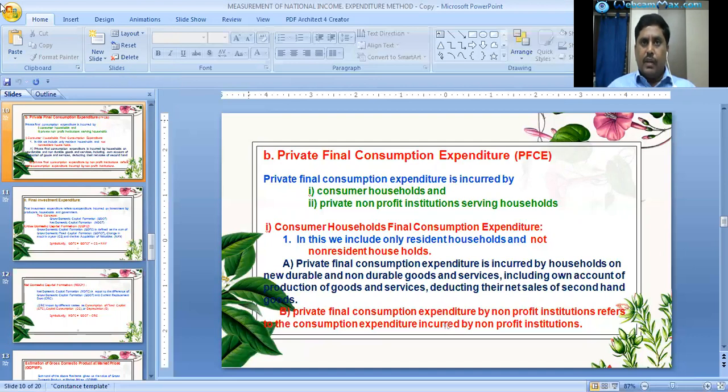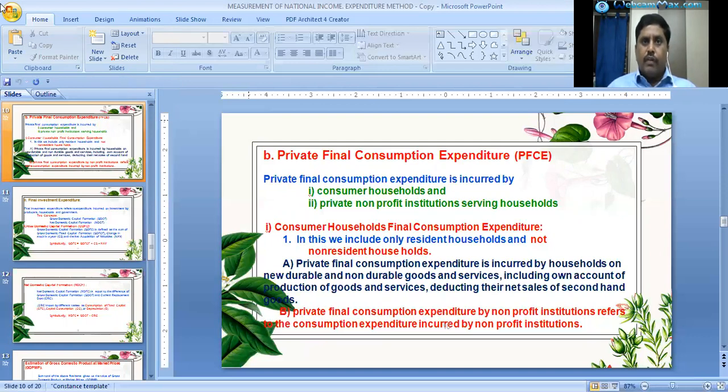It is incurred by two players: one is consumer households, and the second is private non-profit institutions serving households, like NGOs or Red Cross societies.